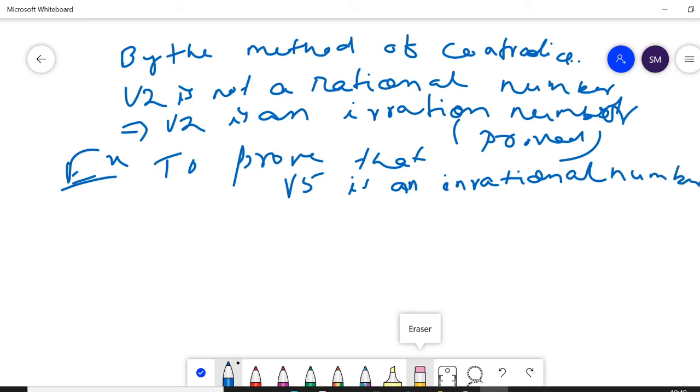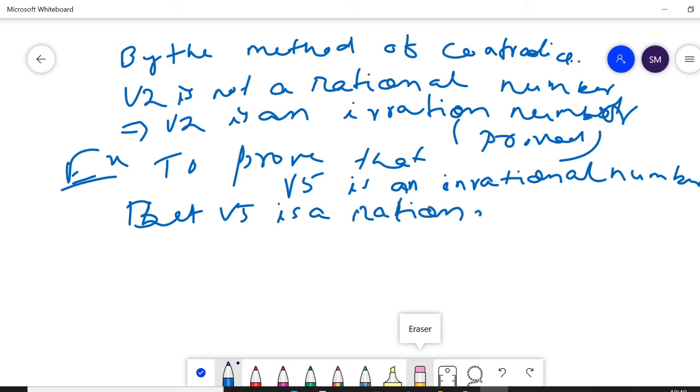Then by the method of contradiction, on the contrary, let root 5 be a rational number.